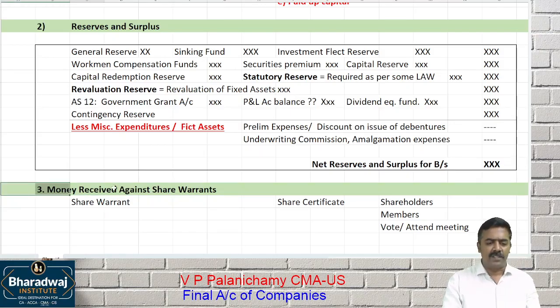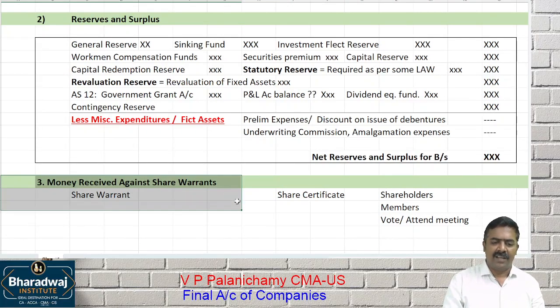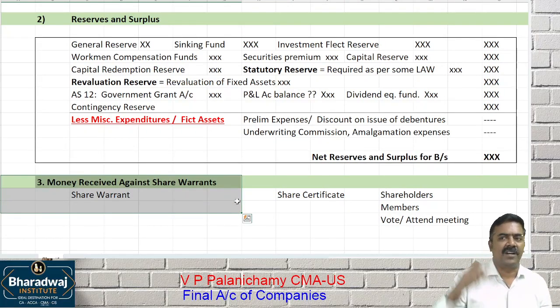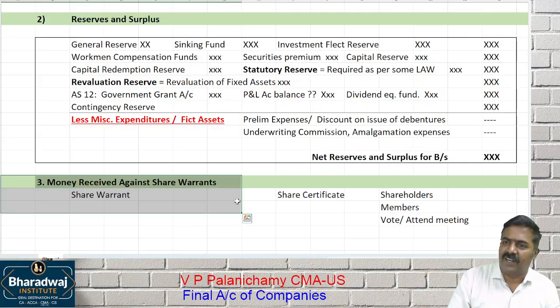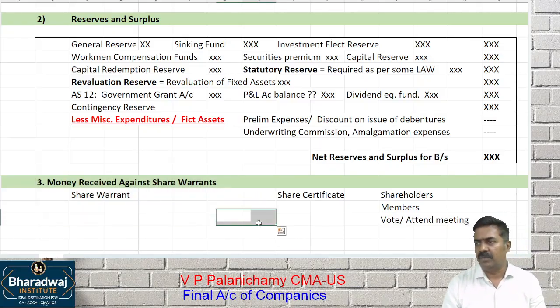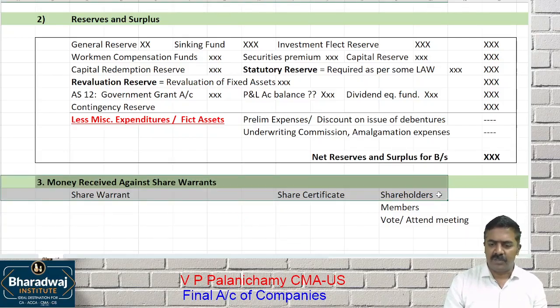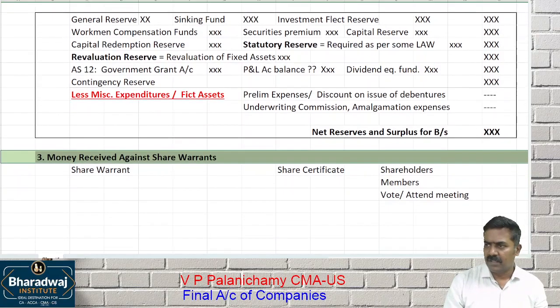Practically this point number 3 is not there. Why? It is risky. Why is it risky? I can create a fake share warrant in the form of Reliance. I can transfer and get money. Whether it is verifiable, is it possible to go and verify? Possible to verify, but practically it is impossible to verify every time when you transfer it. So the risk is very high. Fake share warrants can be very, very high. That's why practically they are not there. From an examination point of view, this will always be 0.